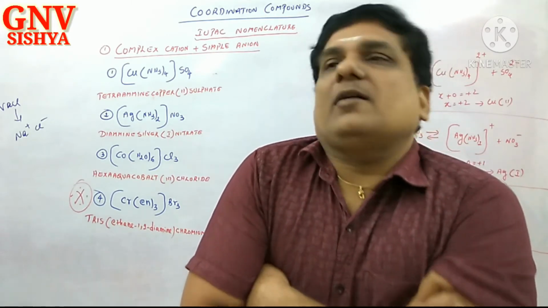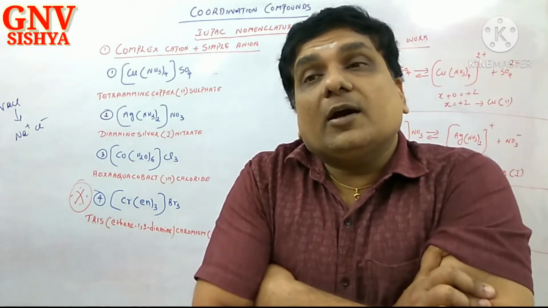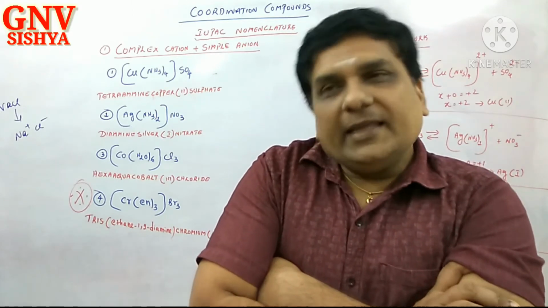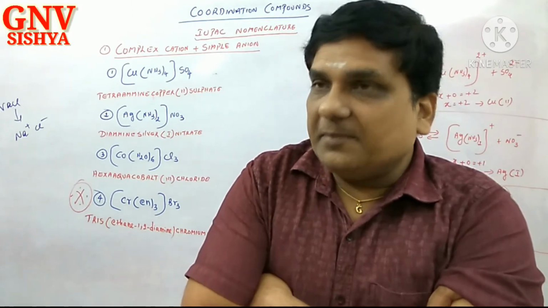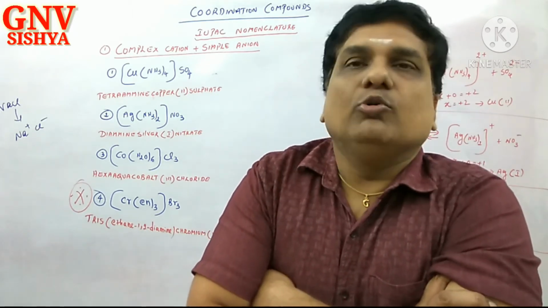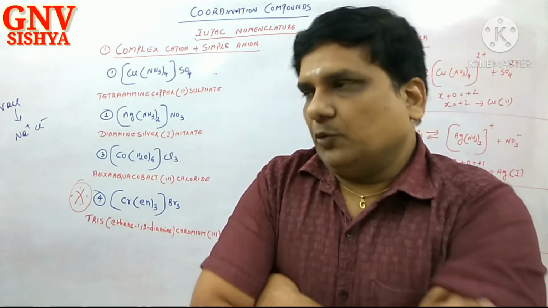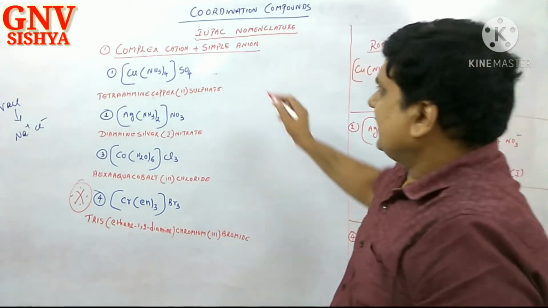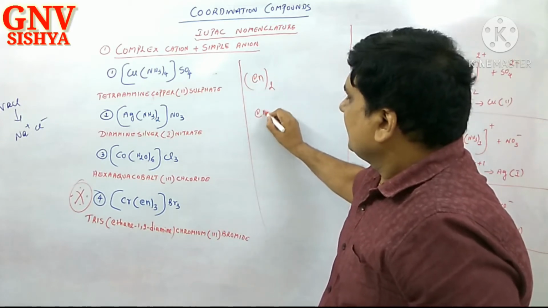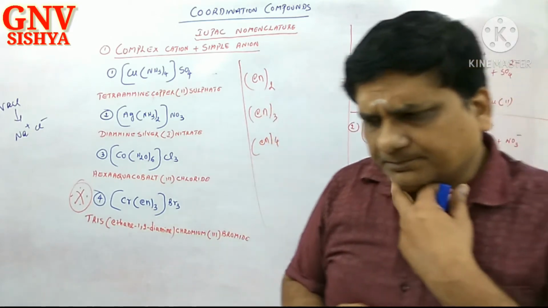If you encounter ligands having di, tri, etc. in their name, one special rule is accorded for naming them. Example: let me write en 2, en 3, en 4.